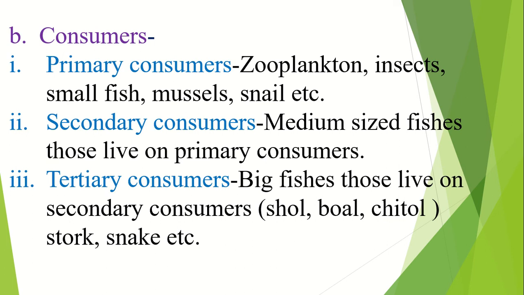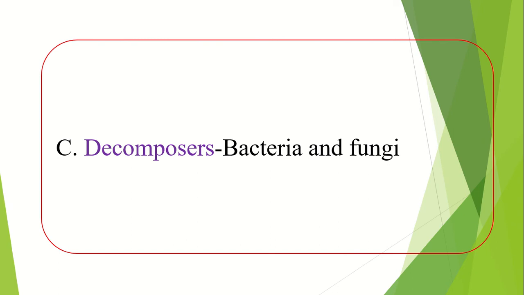Tertiary consumers: big fishes that live on secondary consumers, like shoal, boal, chital, stork, snake, etc. Decomposers are also fixed for each and every ecosystem of our environment. They include bacteria and fungi.